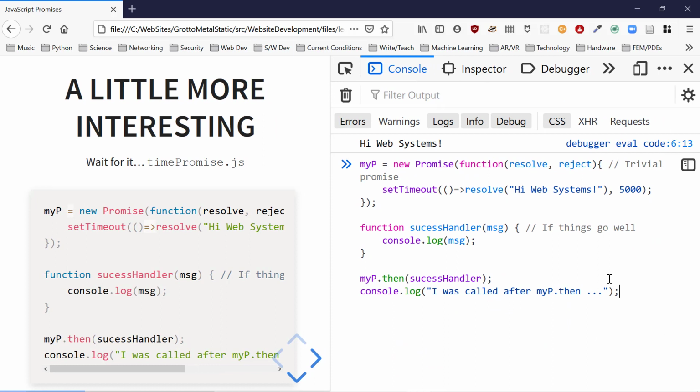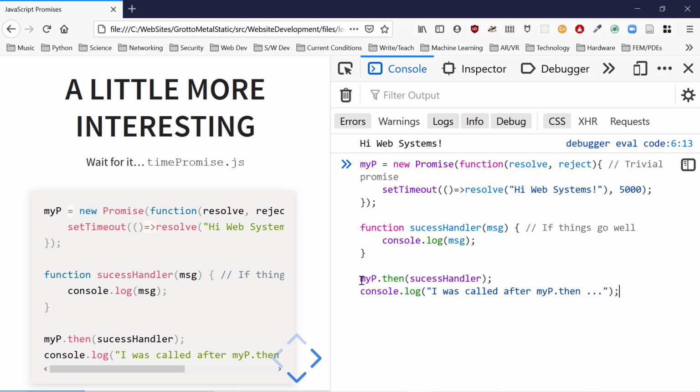Okay, one thing I'm going to do while we're waiting. We have 5 seconds for this thing that's supposed to resolve. I'm going to type in myp to see what things are happening with it. So here, new promise. I'm telling you we're using the set timeout. It's not going to resolve. So that's going to create the promise.